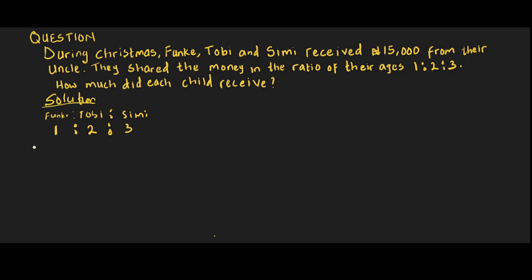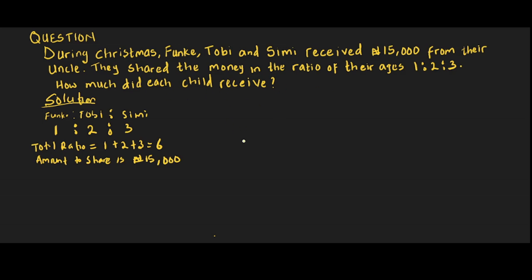The total ratio is equal to 1 plus 2 plus 3. That's equal to 6. That's the total ratio. The amount to share is 15,000 naira.